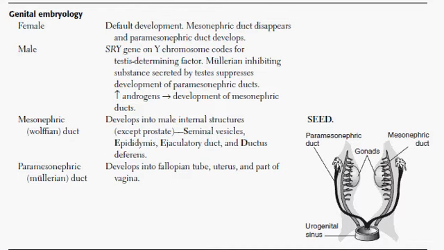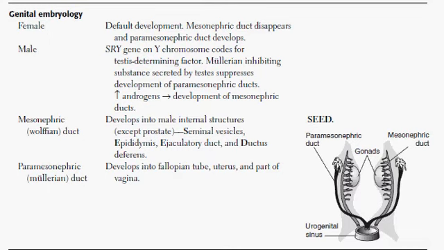Default is when the mesonephric duct, which is there during earlier development, is going to disappear, and then the paramesonephric duct is going to develop. And what do we have now? Female. Okay, so what happens? Mesonephric duct disappears, paramesonephric duct develops.